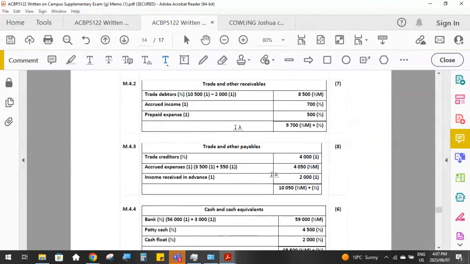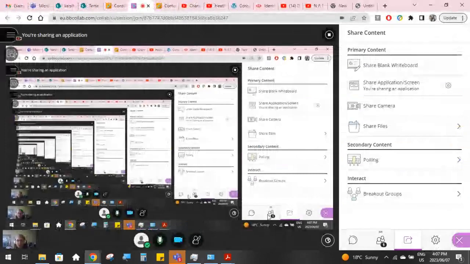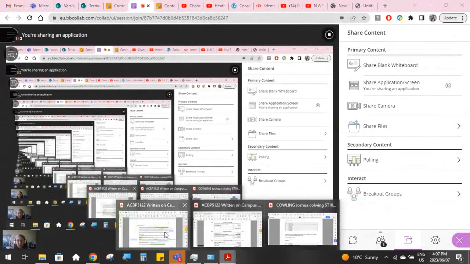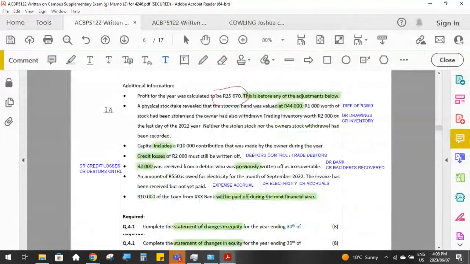Okay, and then let's have a look at trade and other receivables. I just quickly want to go back and make sure that this recording is working. Okay, make sure the microphone is still there.